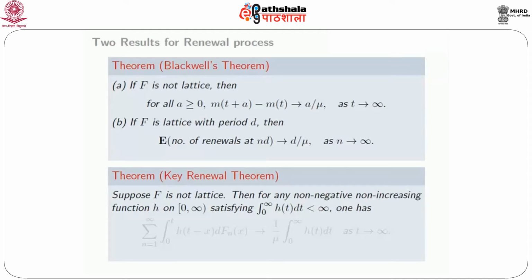Then one has, if you look at the sum over n equal to 1 to infinity of the integral from 0 to t of h(t minus x) dF_n(x), where F_n is the n-fold convolution of f, so F_n is the distribution of S_n, that is X1 plus X2 plus up to Xn, this converges to 1 over mu times the integral from 0 to infinity of h(t) dt as t goes to infinity. Now, it's not clear what the interpretation of this is, but as we go along, we'll understand what it really says. And of course, we'll see lots and lots of applications of this.